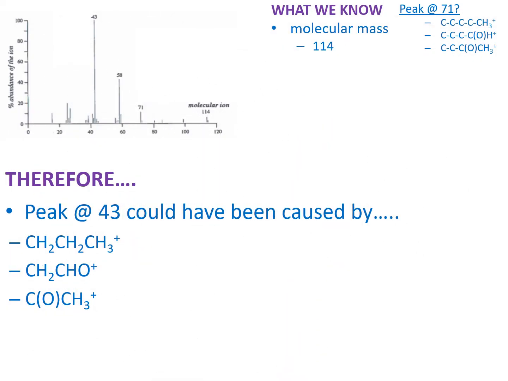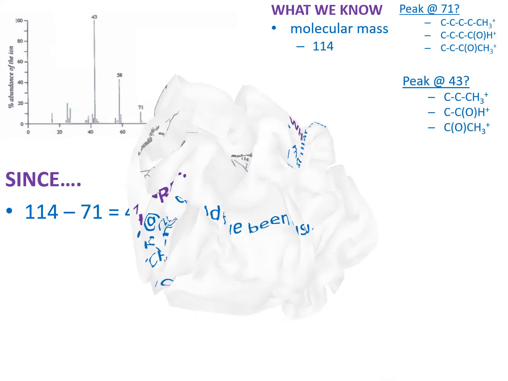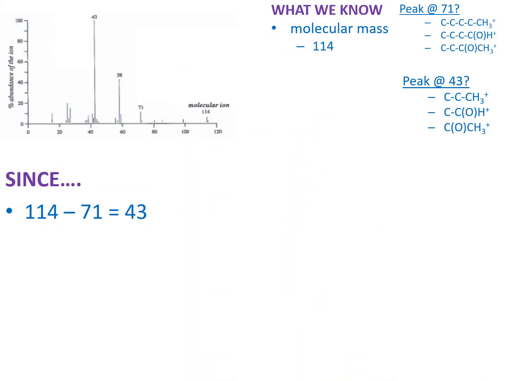The peak at 43 could have been caused by a positively charged ethanone fragment, ethanol fragment, or propyl fragment. On the right of the slide are the structures for the fragments we proposed. These fragments can be joined together and give us an idea of the full structure of the molecular ion. So now we have to find a combination of fragments that can add up to 114. The only fragments we have to play around with are 71 and 43.